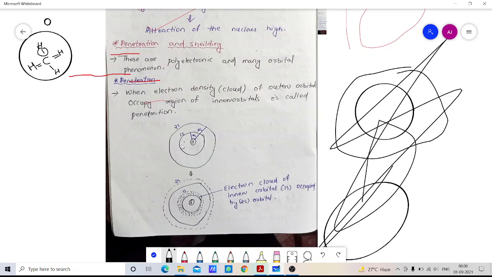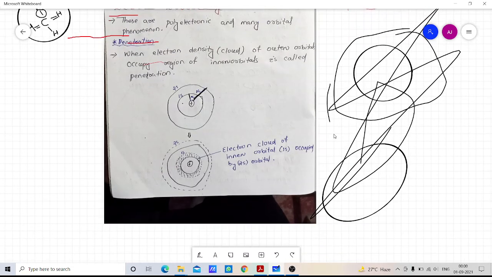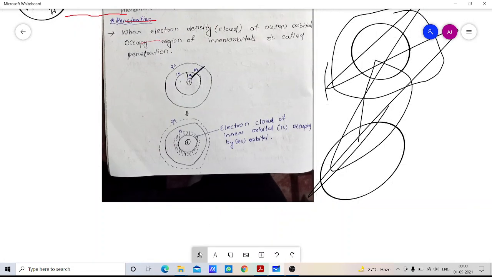Let this length be r1 and this length be r2, where r1 is the 1s orbital and r2 is the 2s orbital. Then the concept of penetration arises if we add an electron to the 1s orbital.